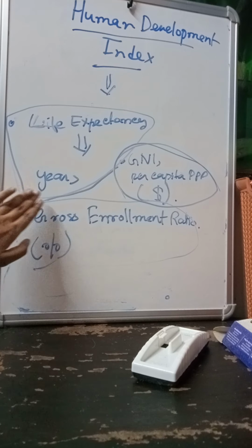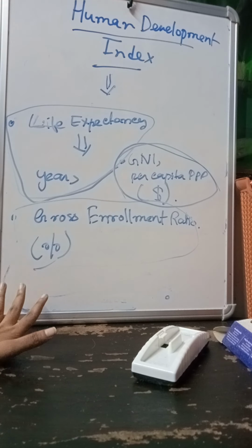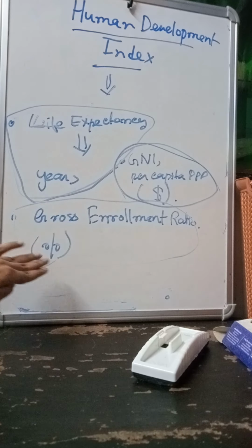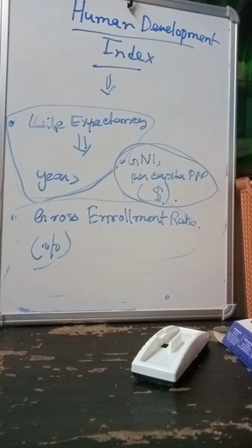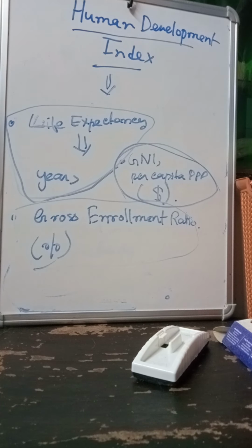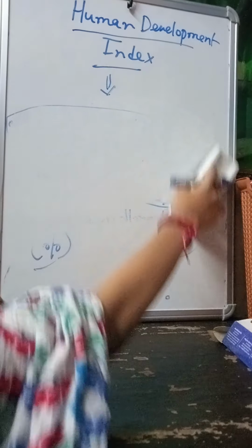So as you can see, the three of them have different units. Okay, so it becomes a problem to construct the human development index with three dimensions having different units. So to eliminate this problem, what we do is convert each of these dimensions into an index, so that this problem doesn't arise. Now how do we do that? How do we calculate the index? So we convert each and every dimension into an index.